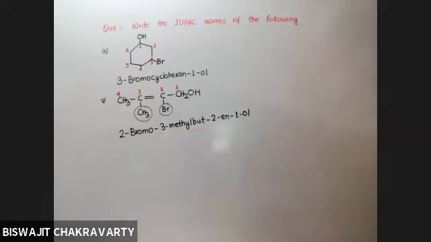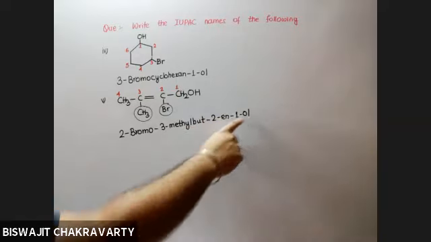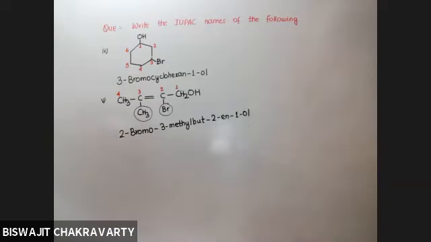Please don't complete this name, because as I said, there is only one alcohol group. If there had been more than one alcohol group, I would have written ene completely. But here you have to drop the E. Understood? Yes, sir.